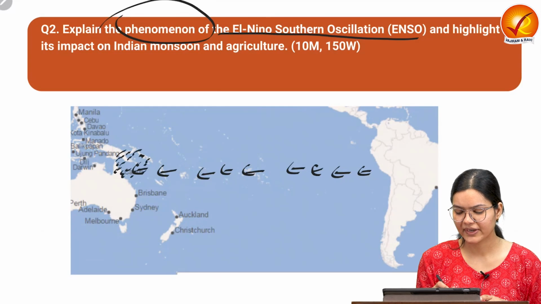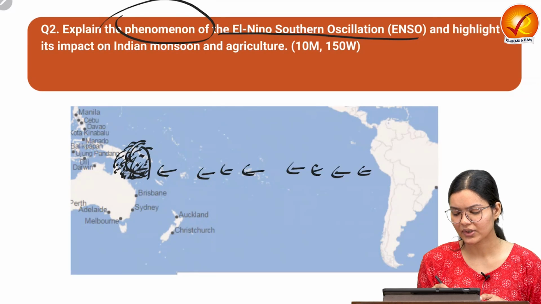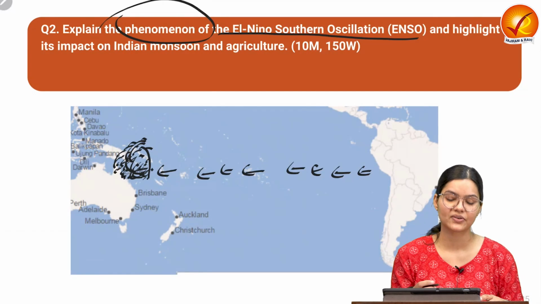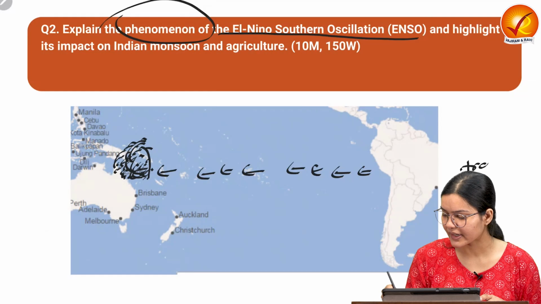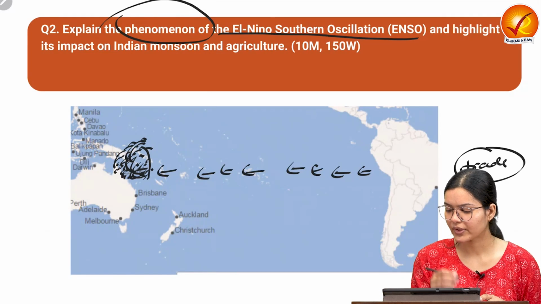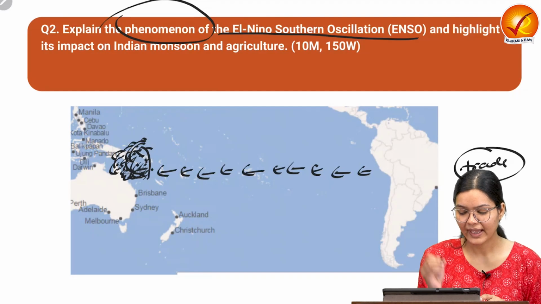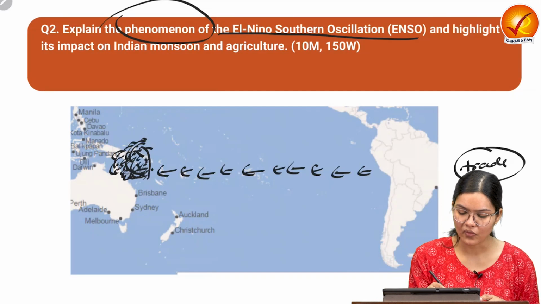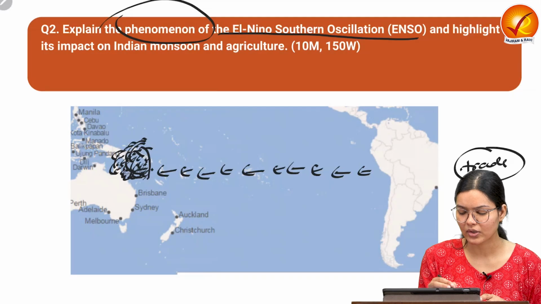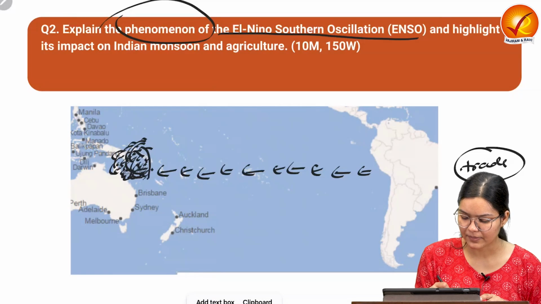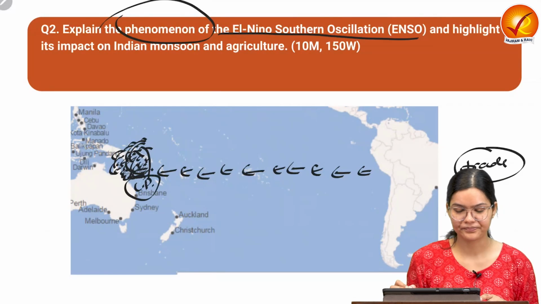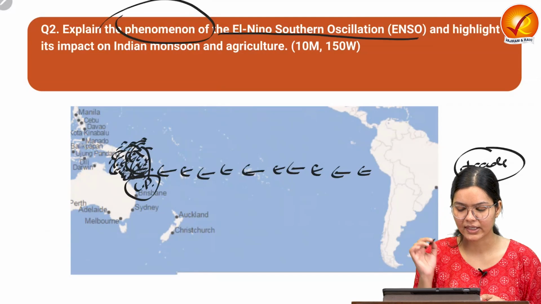We know that at the equator there is warm water, so because of the trade wind flowing in this direction, water is getting accumulated in this nearby area. Because of the warm water, the air surrounding it will also warm up, so it will become a low pressure area.